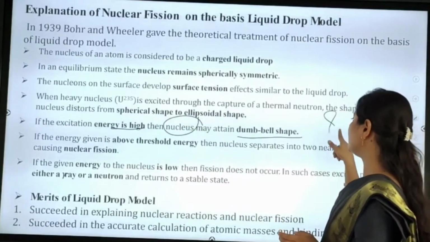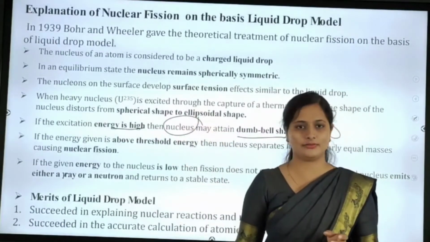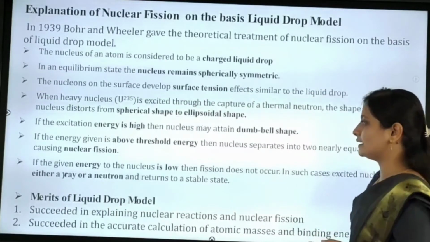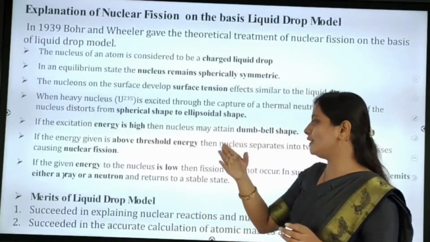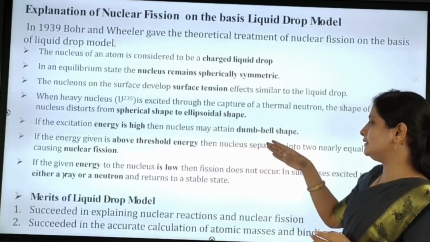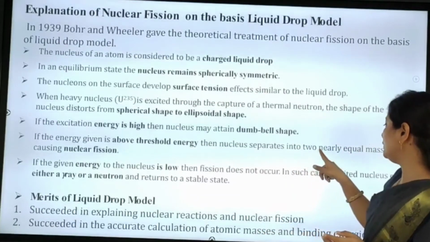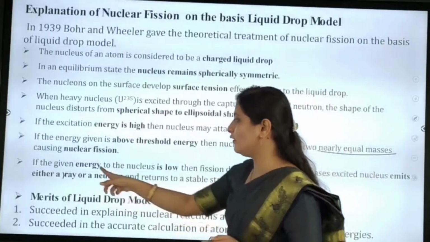Like that dumbbell shape, our nucleus can be attained. They explain in a sixth point: if the energy given is above the threshold energy, then the nucleus separates into two nearly equal masses, causing nuclear fission.